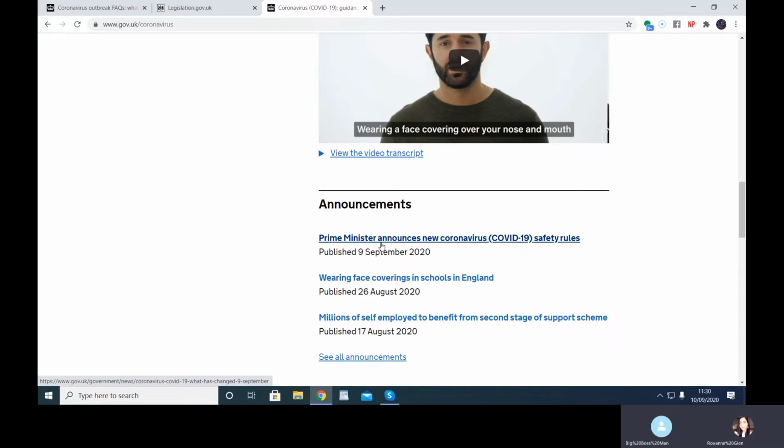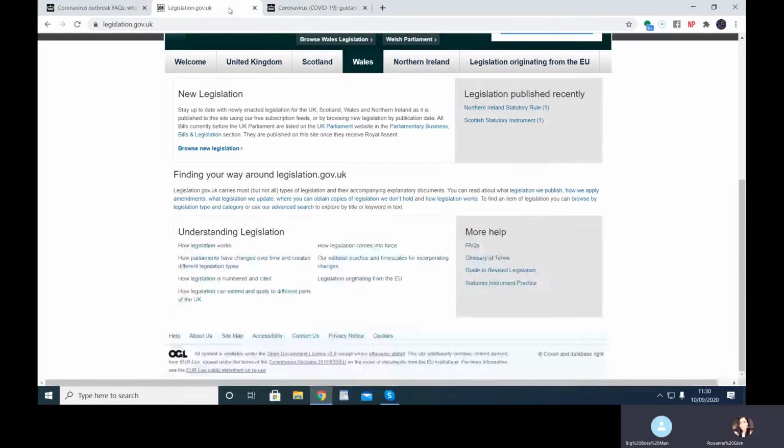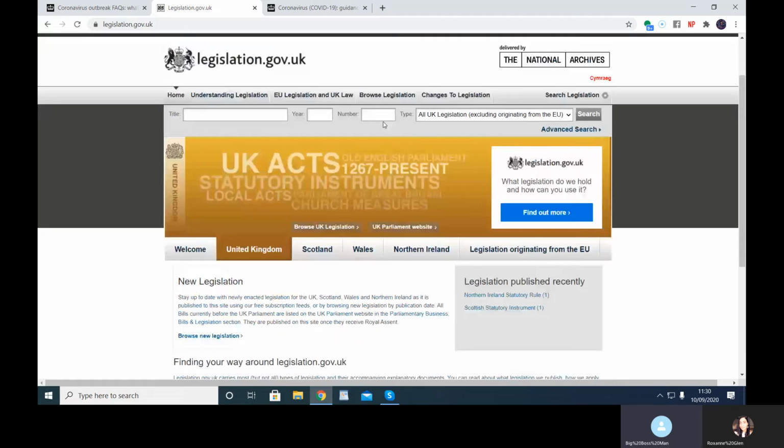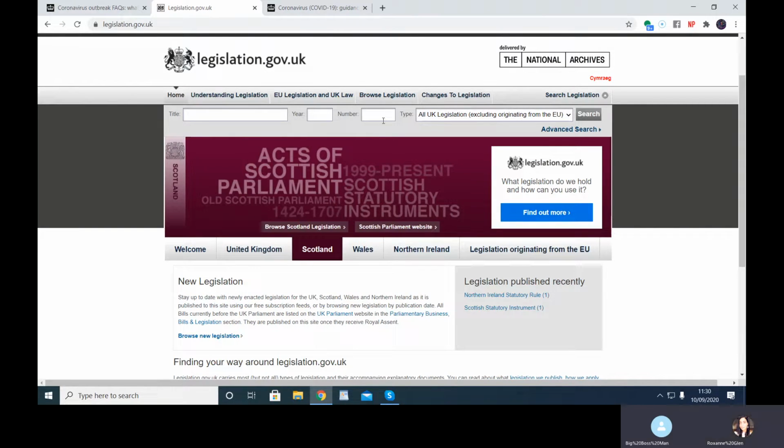So go to legislation, the second tab, legislation.gov.uk. Nice. New legislation, you can search. If you click welcome, you've got a United Kingdom tab at the top. Click the United Kingdom. Now, usually when government enacts legislation that they do by themselves, they do it through statutory instrument, or Acts of Parliament when it's done through the House of Commons.